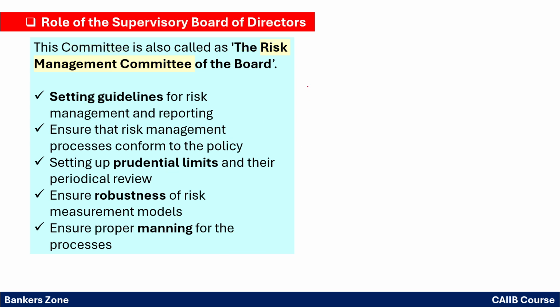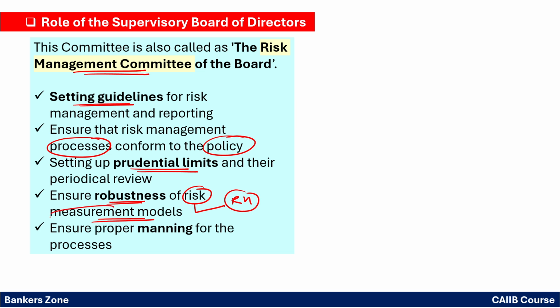Okay, so what is the work of the risk management committee? They will set the guidelines. They will ensure that whatever processes are there for risk management, they should be in line with the policy. Then they will set different prudential limits with respect to the exposure. They will ensure the robustness of the risk management model. Means they are responsible for risk measurement. Risk measurement is very important. You have to count the risk, you have to quantify the risk. So that risk measurement is ensured by the supervisory committee of the board of directors. And also they have to ensure that there must be proper staff available for risk management.